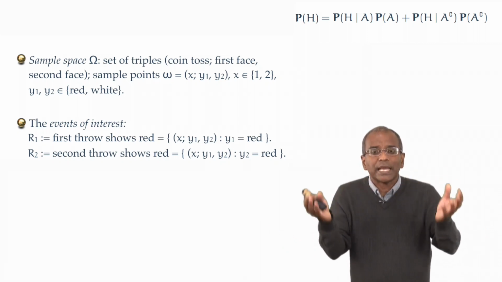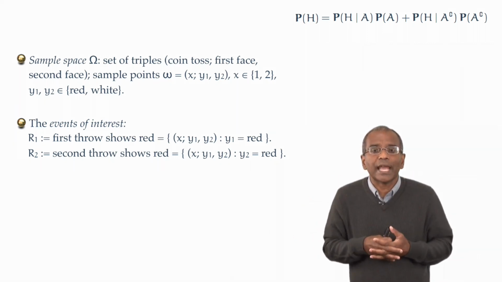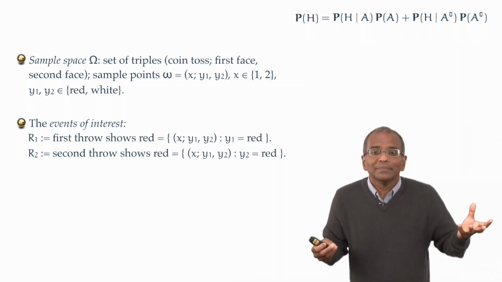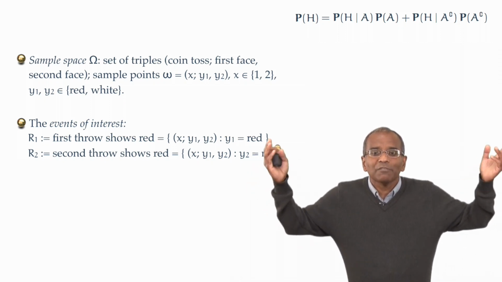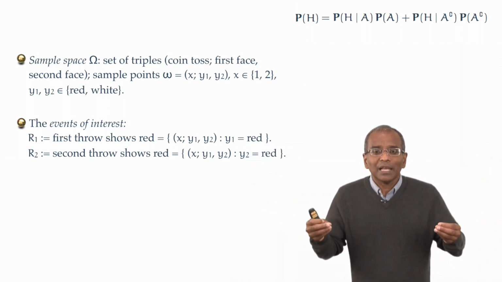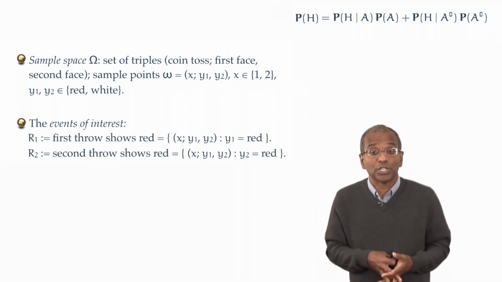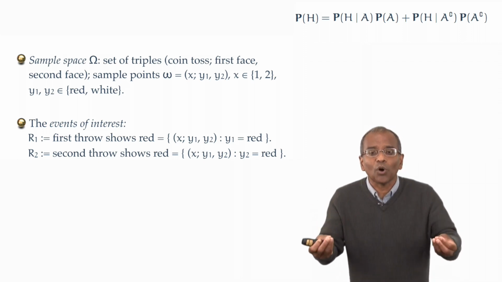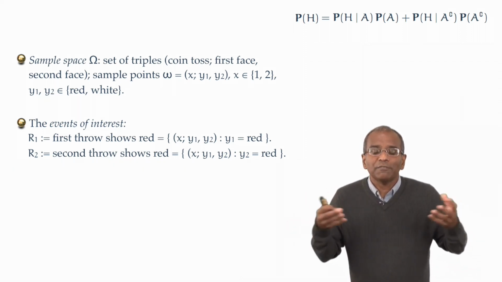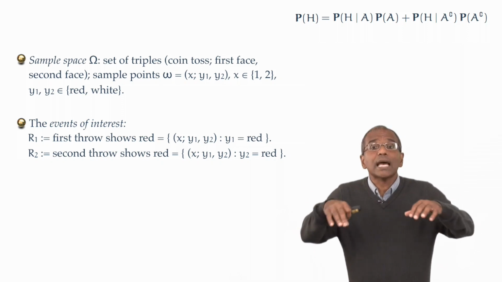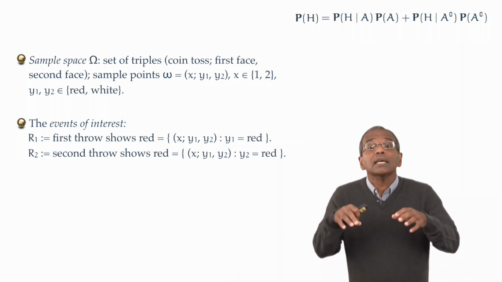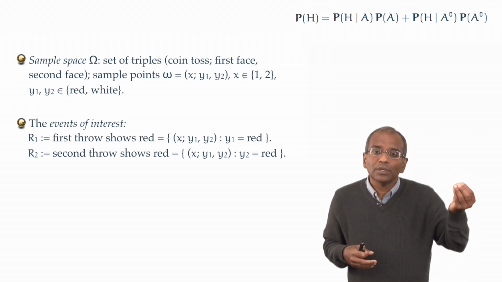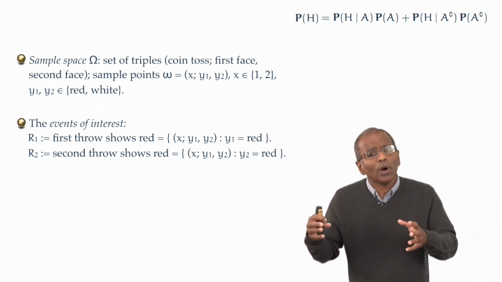It's a subset, a subcollection of triples X, Y1, and Y2, with the property that Y1 is red, and X and Y2 are unfettered. Similarly, a second event of natural interest in this problem is R2, the event that the second throw of the die results in a red face. What is R2? It is that subcollection of sample points, that subset of triples X, Y1, Y2, where the third element, Y2, is red, and X and Y1 are unfettered.